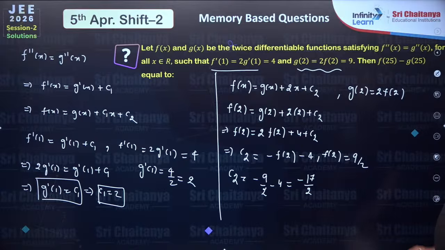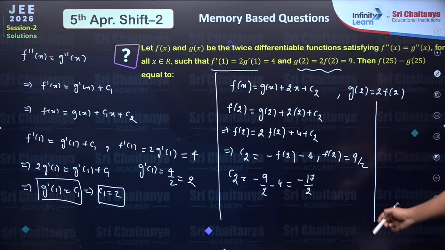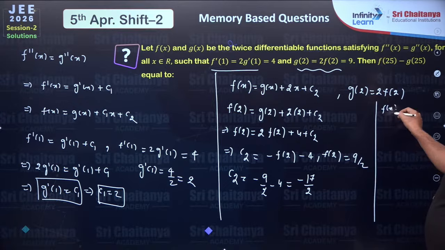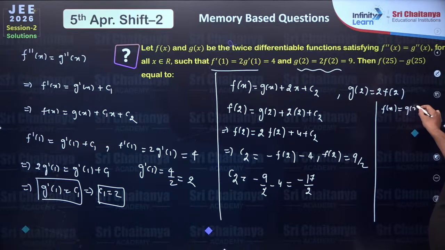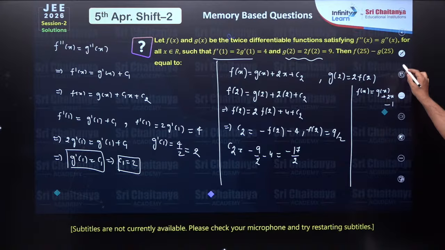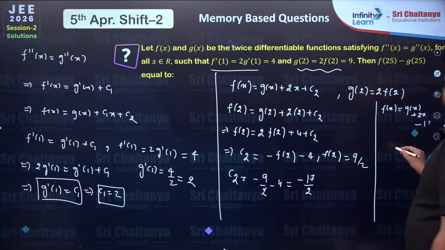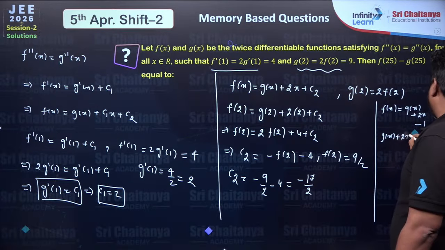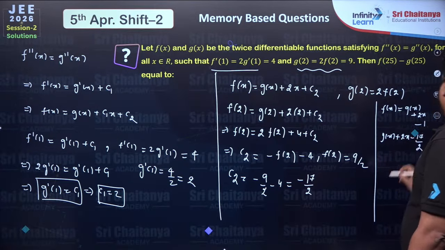I hope this part is understood to everyone. Now at last we just need to find f of 25 minus g of 25. So what is our fx function? fx function is g of x plus 2x minus, value of c2 is minus 17 by 2. So g of x plus 2x minus 17 by 2.